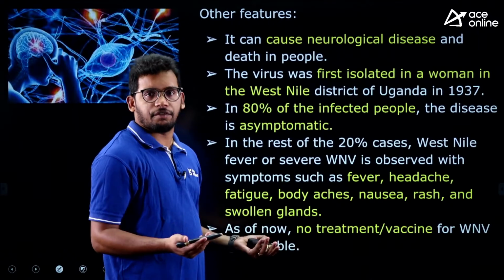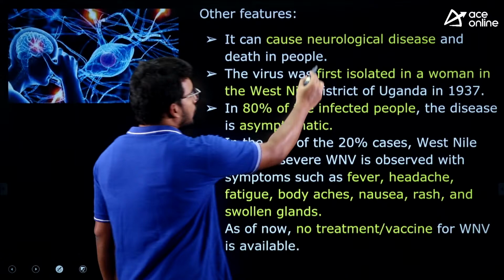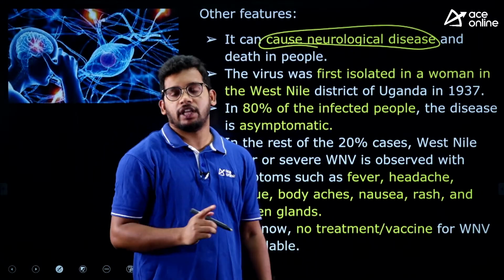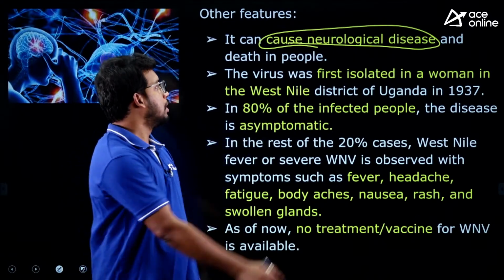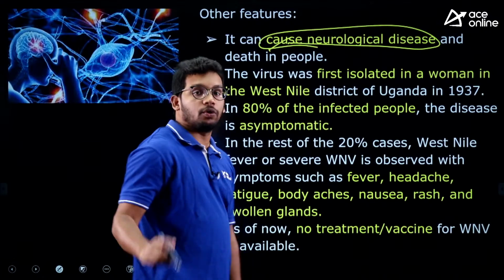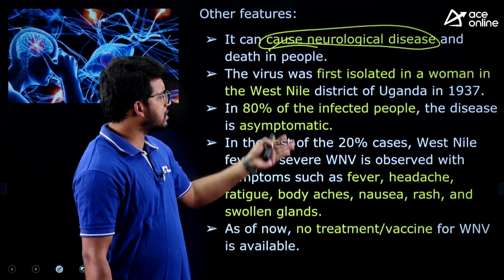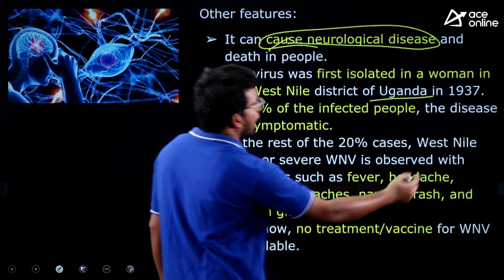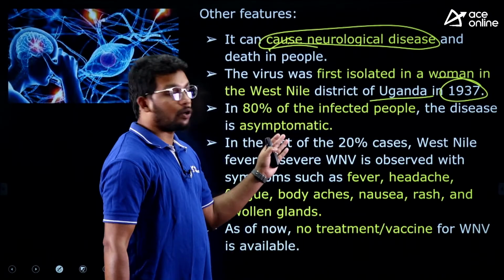Now there are also other features of West Nile disease, the facts that you need to know. It usually causes neurological disease. Which part of the human body is affected by West Nile virus? That may also be asked in the exam. It is a neurological, that is brain related disease. It was first discovered in Uganda, as I said, in the West Nile district way back in 1937. And it is caused by the Culex mosquito.